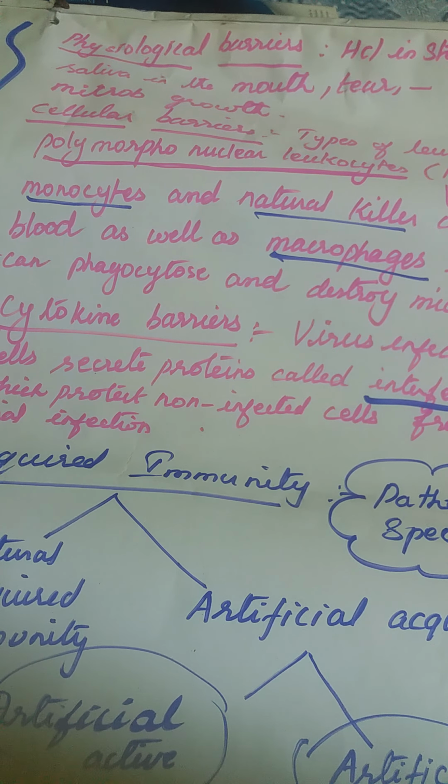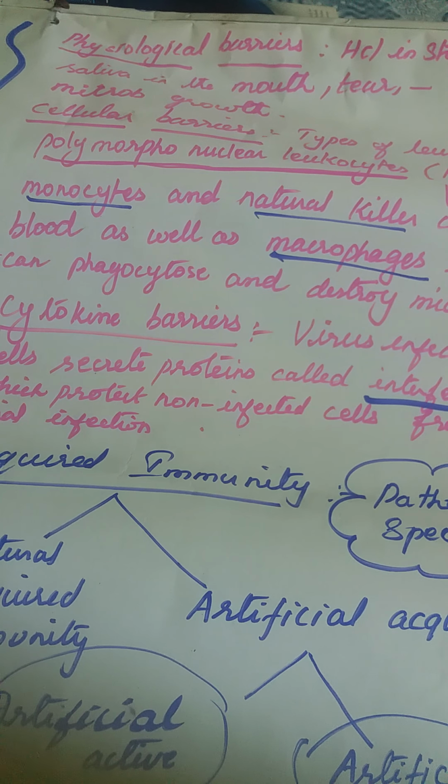So what are the cells found in the cellular barrier? That is polymorphonuclear leukocytes such as monocytes, natural killer cells, macrophages. These perform a function called phagocytosis. By doing phagocytosis, they capture the microbes.